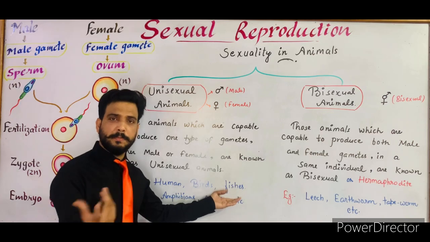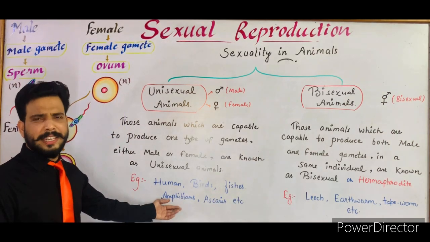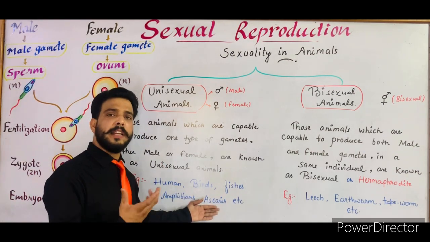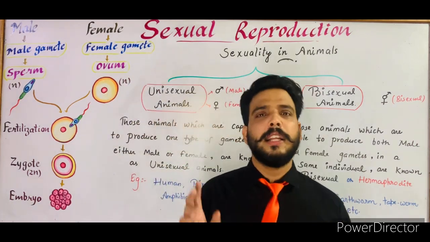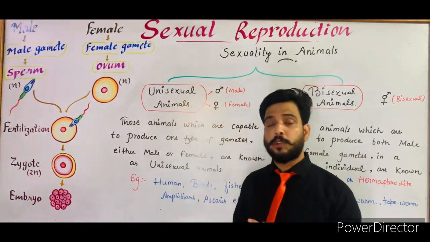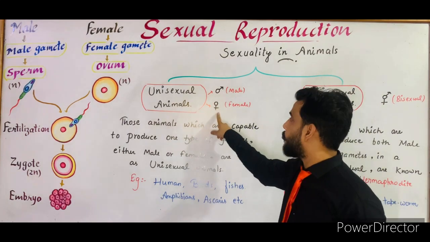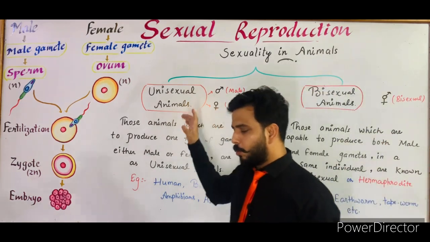Fishes, in fishes male and female are different. Amphibians like frog, toad, etc. And ascaris, it's a lower animal in which male and female are different. So when the male and female are separate, then the animal is termed as the unisexual animal. And these are the symbols. This symbol is used for the male and this symbol is used for the female in our biology. So it was all about the unisexual animal.